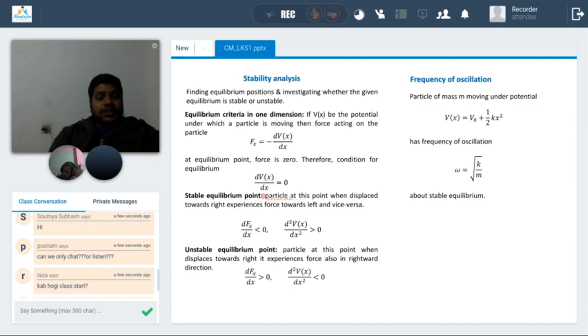It will lose that equilibrium. So that is the basic definition of stable and unstable equilibrium. And here is how to find out if a system is in a stable equilibrium or not. So I have written it in a very simple way.